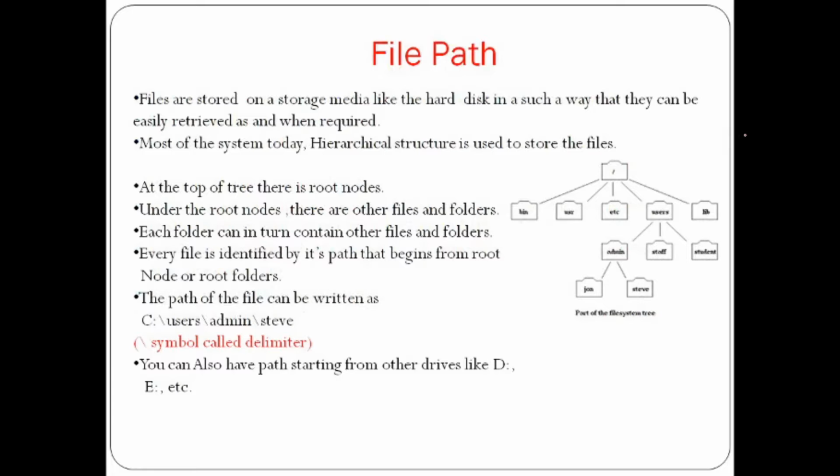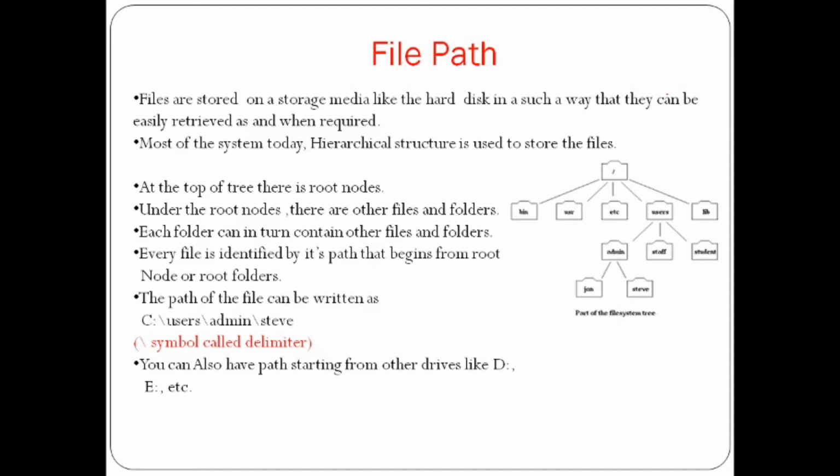Now we will see the meaning of file path. Files are stored on a storage medium like the hard disk in such a way that they can be easily retrieved as and when required. In most systems today, a hierarchical structure is used to store files. At the top of the tree, there is a root node. Under the root node, there are other files and folders. Each folder can in turn contain other files and folders.